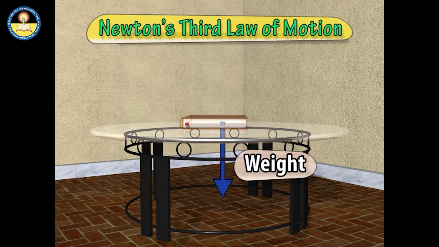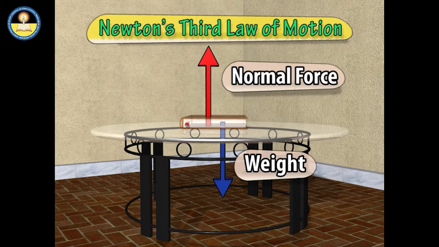Since the book is at rest, the net force on the book must be zero, or in other words, there must be a force that balances the weight of the book. That is, the magnitude of this force must be the same as that of the weight of the book, and the direction must be opposite to that of the weight. This upward force is provided by the table and is called the normal reaction or the normal force.